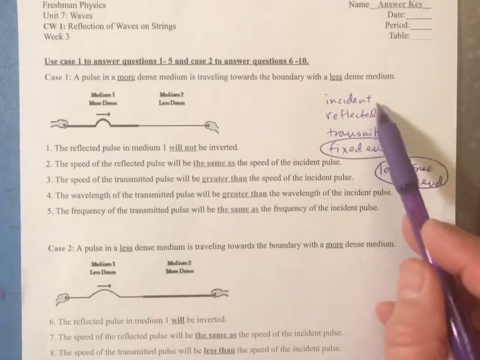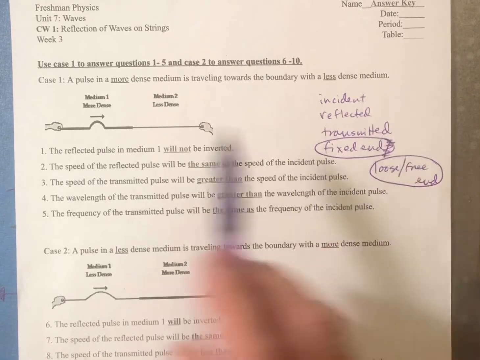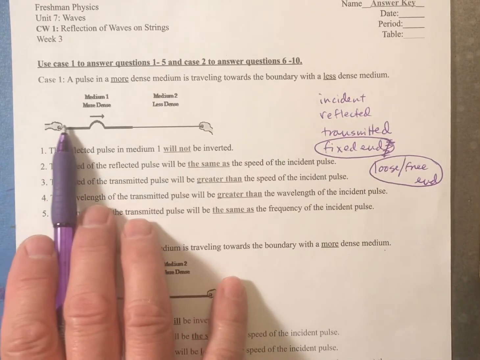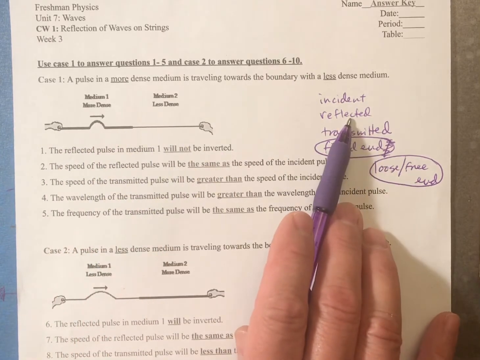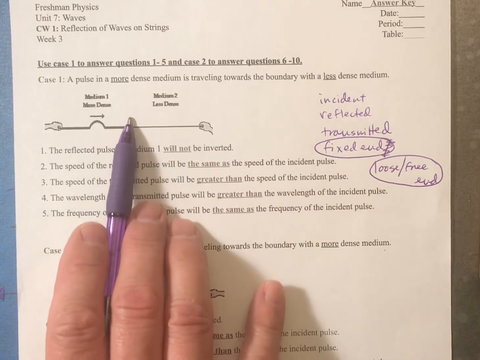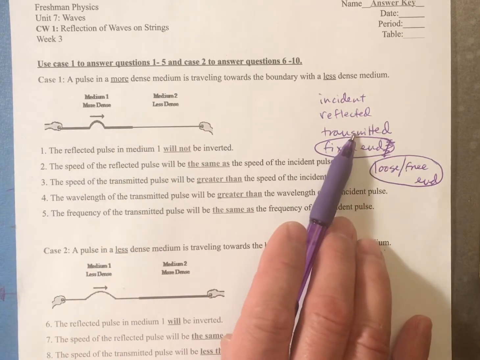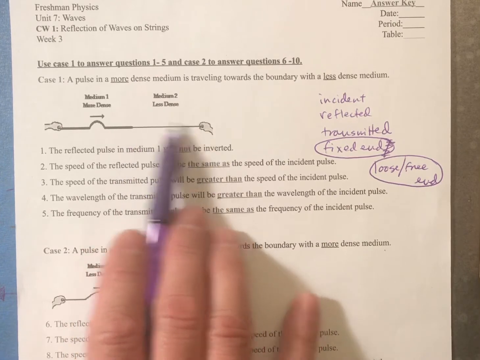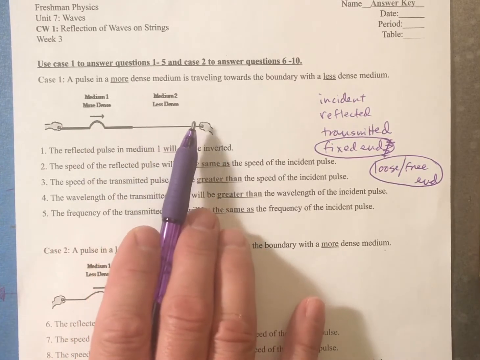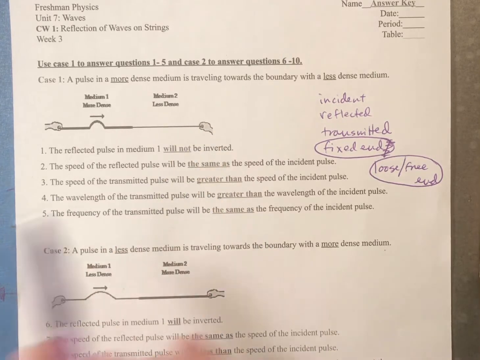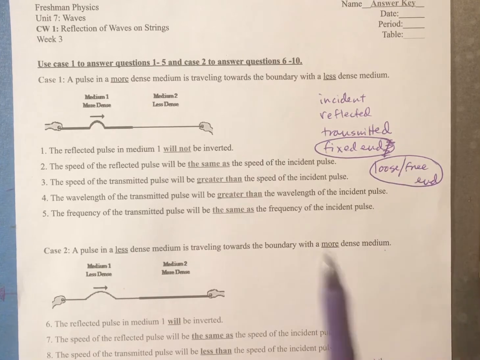You've got some vocabulary words that you have to keep track of. Incident means what you're starting with. So this is the incident wave like this. The reflected one is what's going to be going back in this direction. The one that's transmitted is the one that comes out of this medium and goes into this medium. Now you have a fixed end and the loose end, which we talked about before.